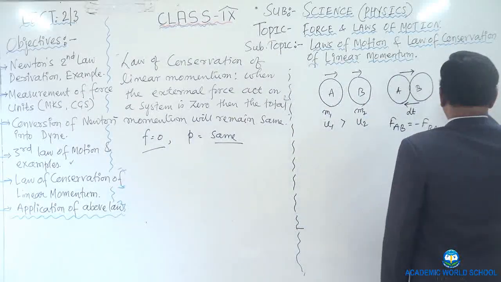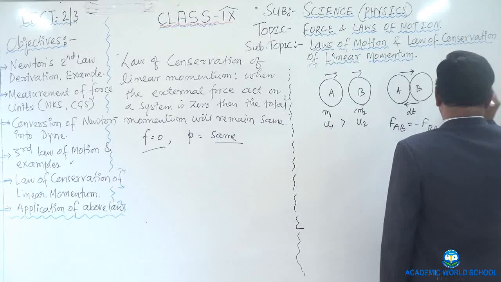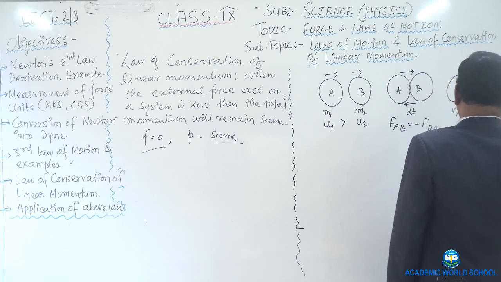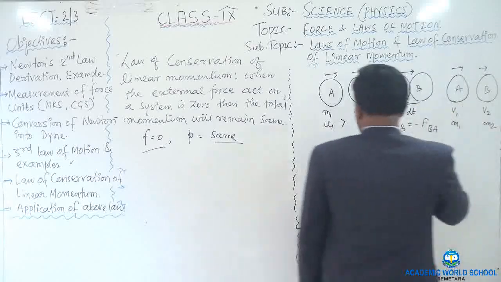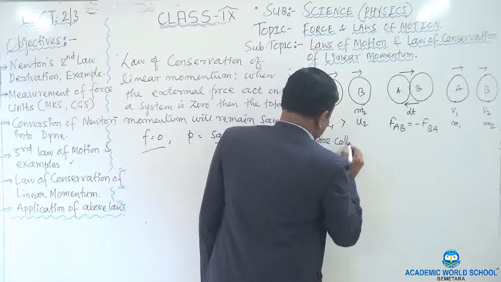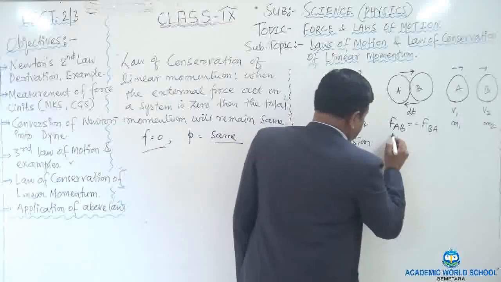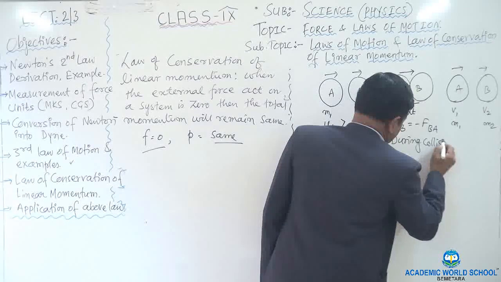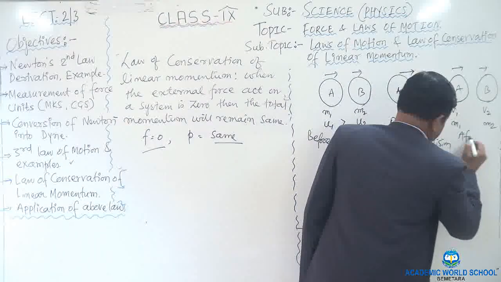Then after the collision, what will happen? Let me draw it. Bodies A and B. Let the final velocity of body A be v1 and the final velocity of body B be v2. The masses are m1 and m2. Now you see, this is before collision, this is during collision, and this one is after collision.